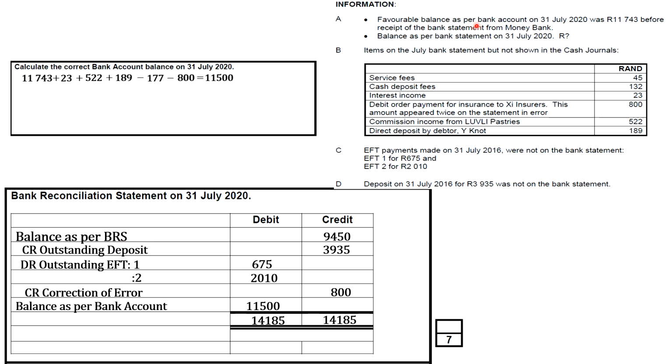To identify outstanding EFTs and deposits, that's what we're doing in the question, where we were recording what the bank omitted and we're saying outstanding deposit, outstanding EFT. To note and address errors and omissions, we fix the errors. To note bank charges, interest and debit orders, and effective cash management or internal control mechanism.